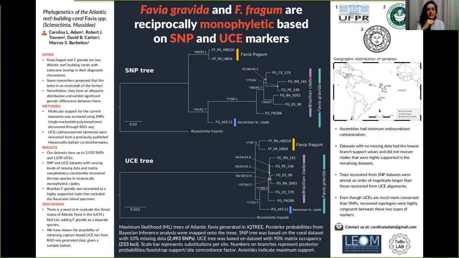Our results clearly evidence the need to update the IUCN Red List, adding Favia gravida as a separate species with a distribution that does not overlap with Favia fragum. Furthermore, we are able to show that it's possible to recover a significant proportion of ultraconserved element loci from RAD sequencing assemblies using an appropriate bait set.